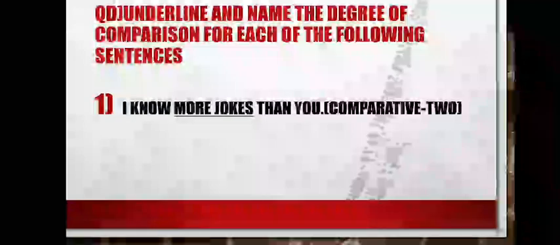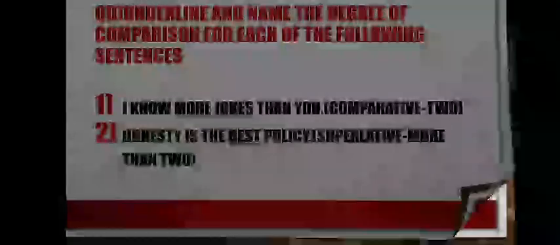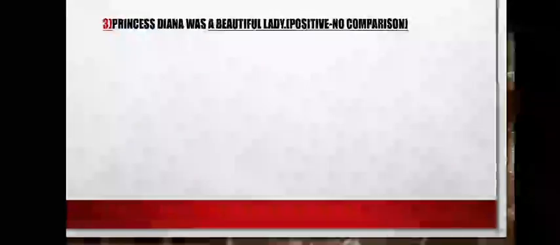Okay. Now see the second sentence. Honesty is the best policy. So which is the word that tells us the degree? That word is the best. So you have to underline the word best. And this shows us the superlative degree. Okay. So here the comparison is between more than two things. Okay. Now see third one.